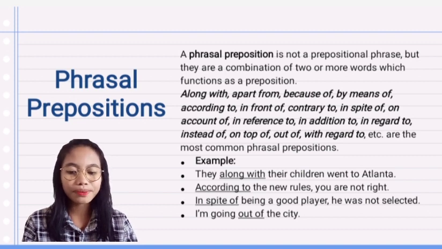For example, number 1, they along with their children went to Atlanta. Number 2, according to the new rules, you are not right. Number 3, in spite of being a good player, he was not selected. Number 4, I'm going out of the city.